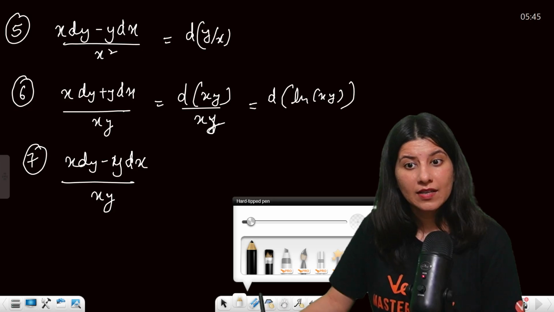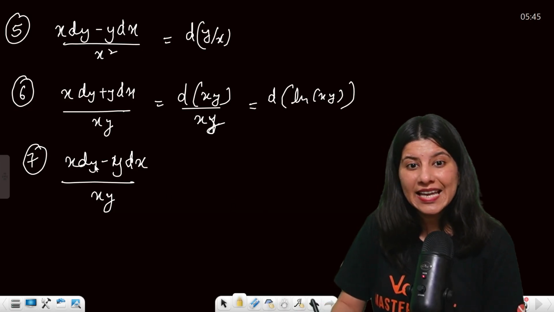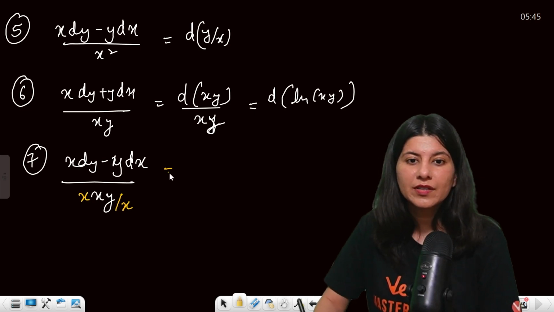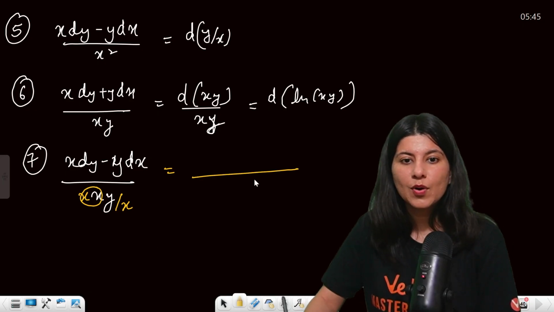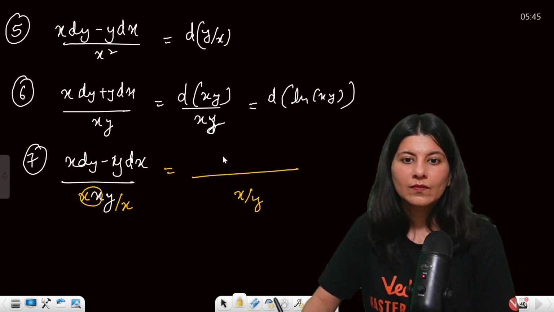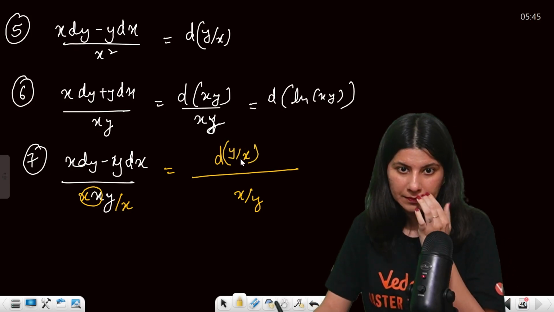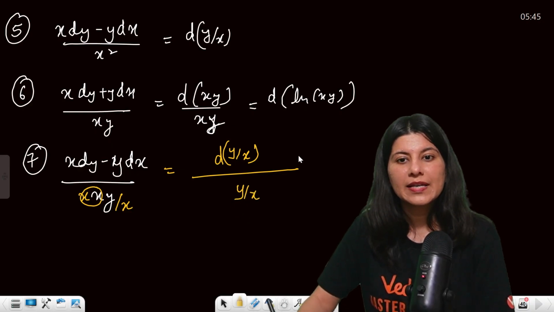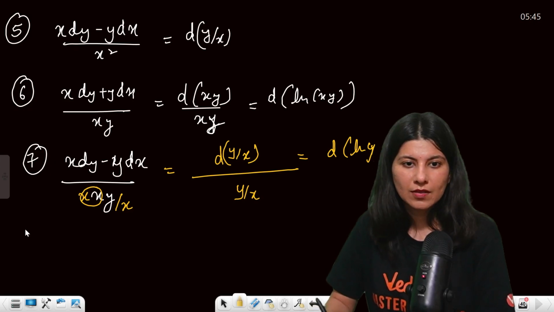Next, seventh is x dy minus y dx upon xy. Okay, again, if it is a negative sign, we know that it's a quotient rule. But this is x dy, so I need one more x over here and one more x over here. So x square will be there and this is upon x by y. So this is d of y by x, not x by y, this is y by x, correct? Upon y by x. So this is d of ln y by x, just the reverse of the previous one.